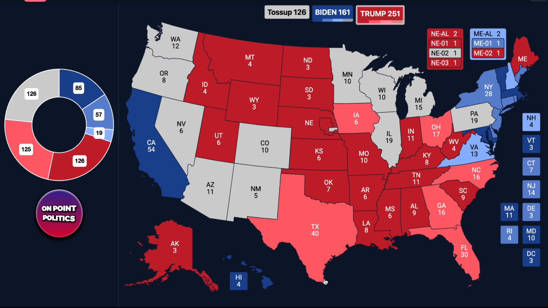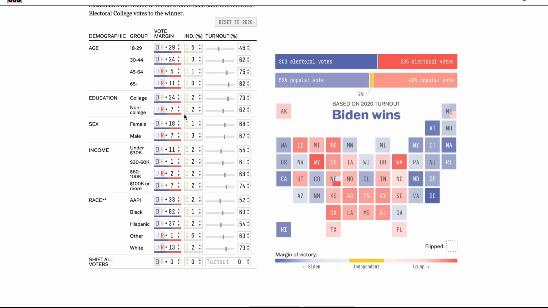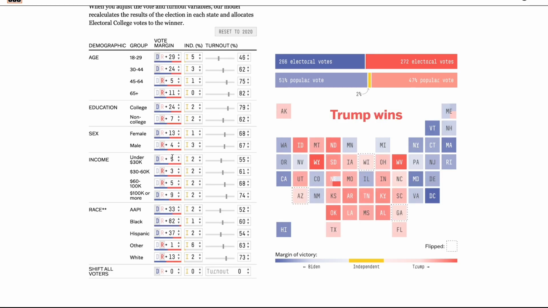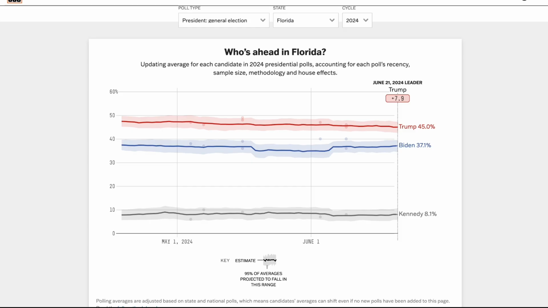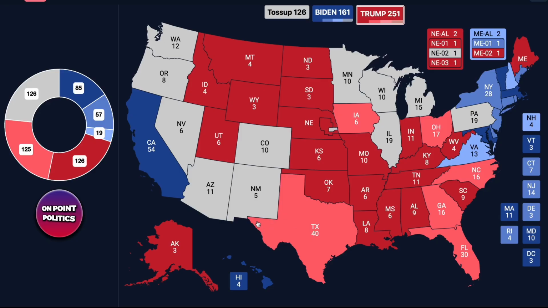But because of the fact we do have the southern border crisis going on, and Donald Trump presumably will make gains with lower income brackets, I actually do have him improving with under 30K and 30 to 60K voters by quite a significant amount. So that's actually going to shift the electorate massively to the right, to a certain extent. And so I wouldn't be surprised to see Donald Trump win the state by around this margin.